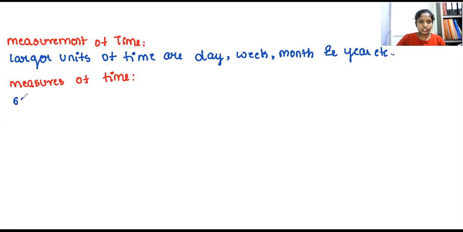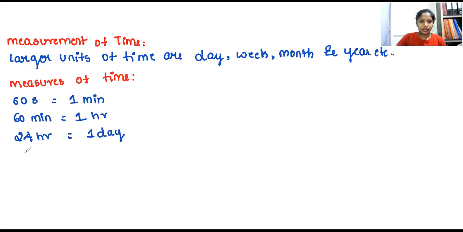That is, 60 seconds will be equal to 1 minute, and 60 minutes will be equal to 1 hour. Okay, so 24 hours will be equal to 1 day, and 7 days is equal to 1 week.